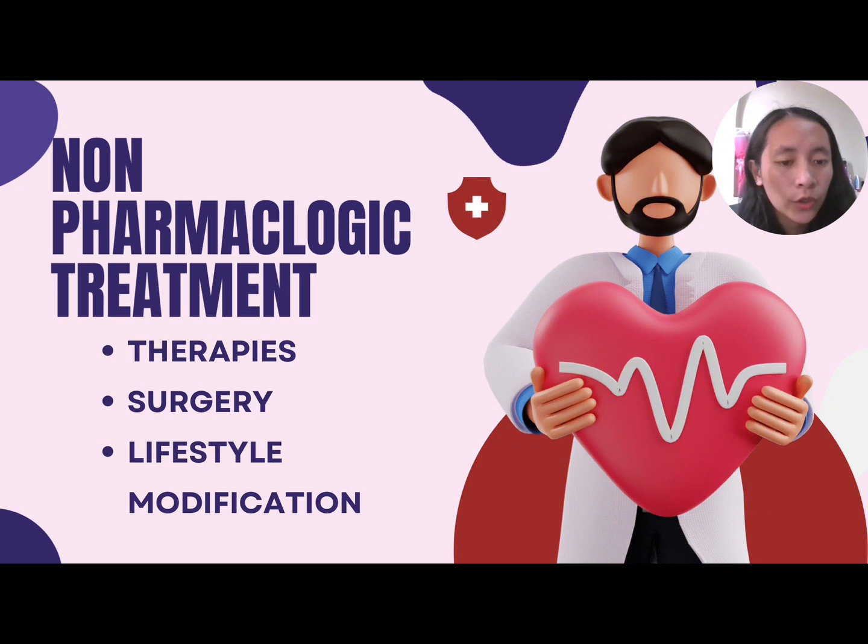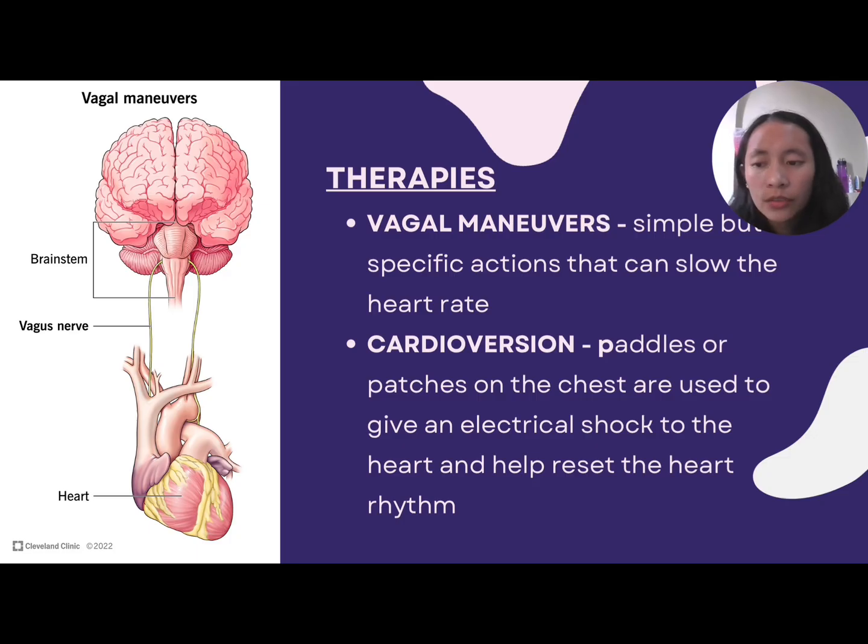Non-pharmacologic treatment for arrhythmia includes therapies, surgeries, and lastly, lifestyle modification. For the therapies, we have two. First is the vagal maneuvers. These are simple but specific actions that can slow down the heart rate. This includes coughing, bearing down as if having a bowel movement, and putting an ice pack on the face.